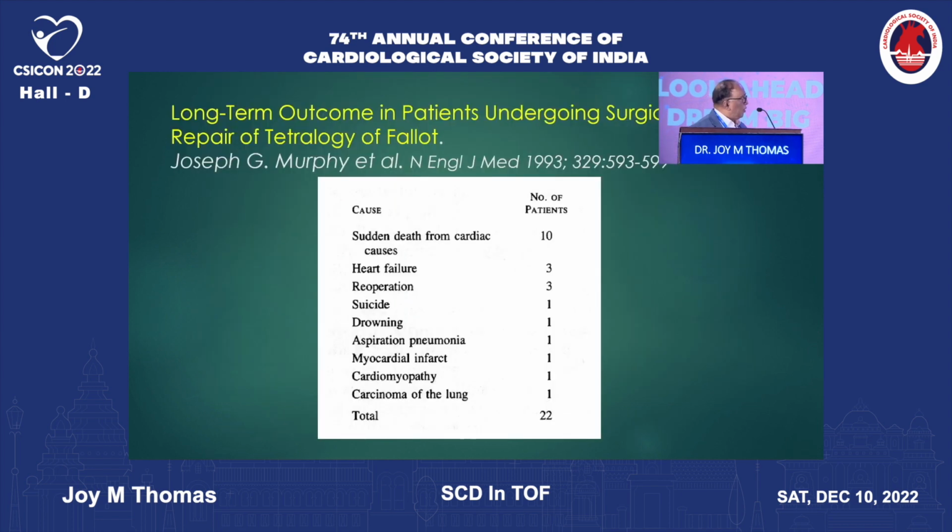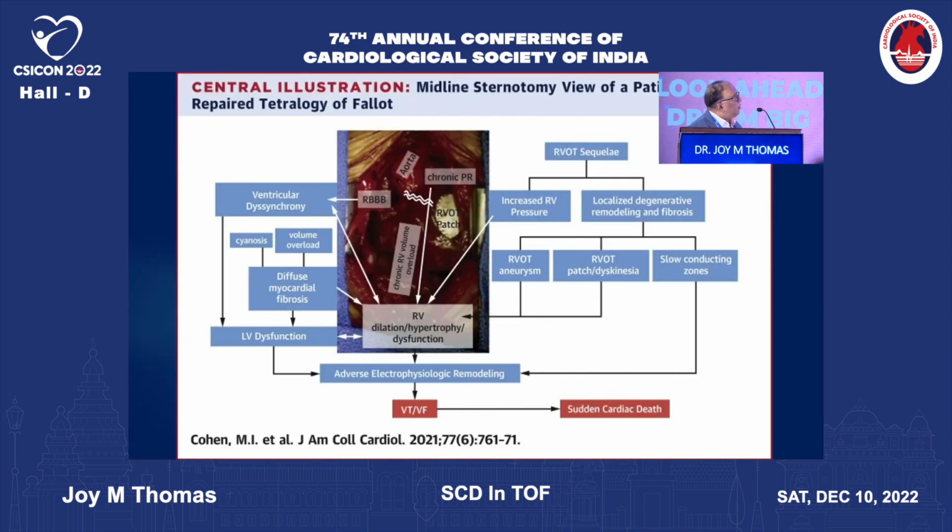When you look at long-term outcomes in patients who had undergone surgical repair of tetralogy of Fallot, this particular article, which was published quite some years back, during the time when ventriculotomy was common, found that almost half of the patients died from sudden cardiac death, out of a total of 22 deaths in this paper. So what is it that causes sudden cardiac death in these patients of tetralogy of Fallot who have undergone cardiac surgery? If you look at the